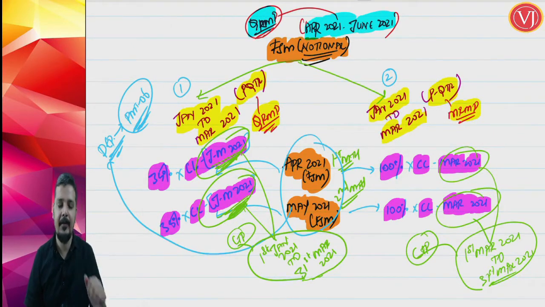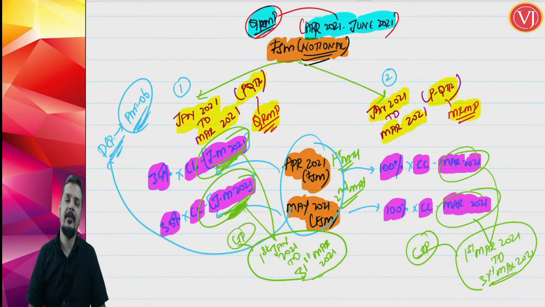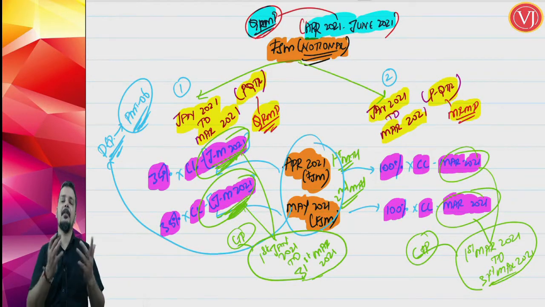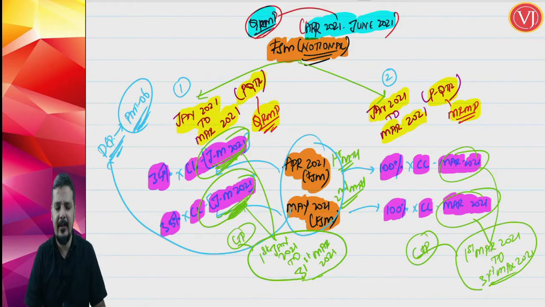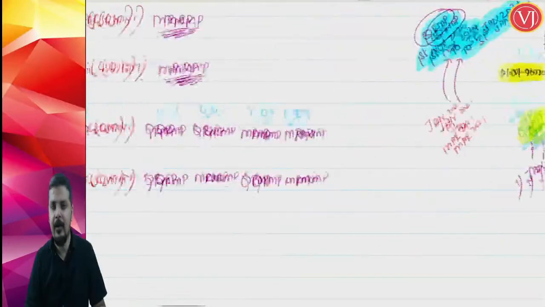Right, that is for the FSM method. If at all that is not there, you cannot go for the FSM method. You can only go for the self-assessment method. And a certain clarification applicable both for FSM as well as the self-assessment method is, you need not pay anything if your tax liability is 0 or if you have sufficient balance in your cash ledger or credit ledger. In that scenario, you are not required to pay anything. Don't worry, we will be having examples of this method again.